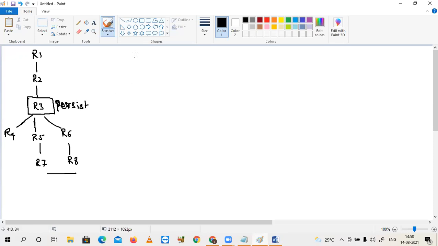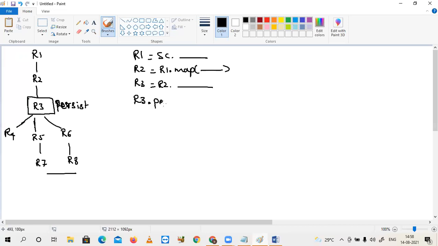The statement is like this: R1 is some reading statement, R2, for that input is R1 dot map or R1 dot filter something. After that R3, R2 dot map. After declaring this R3, I will say R3 dot persist.